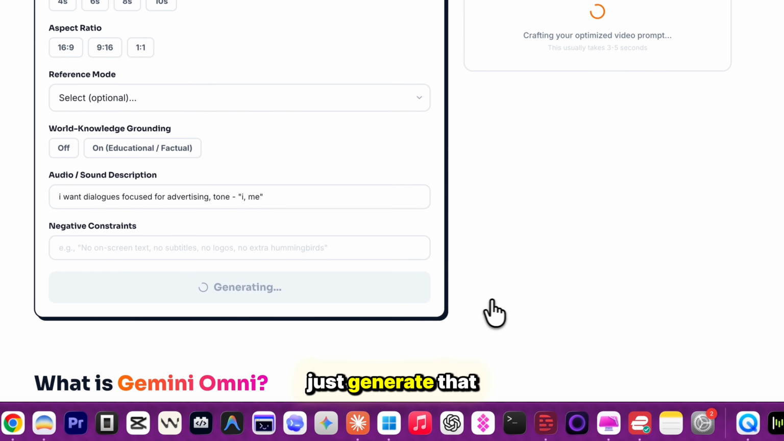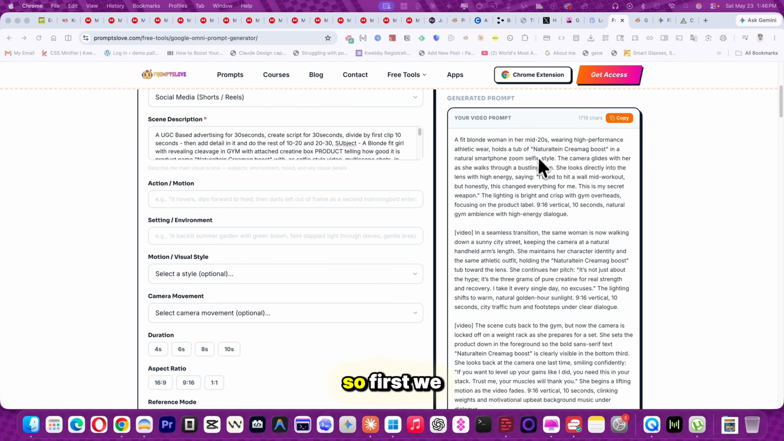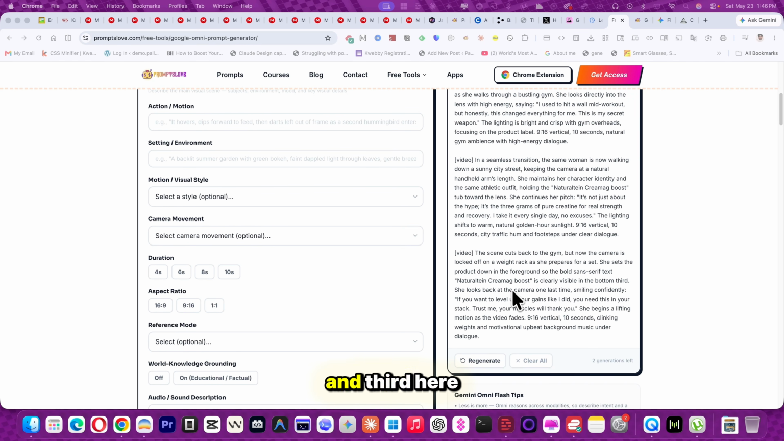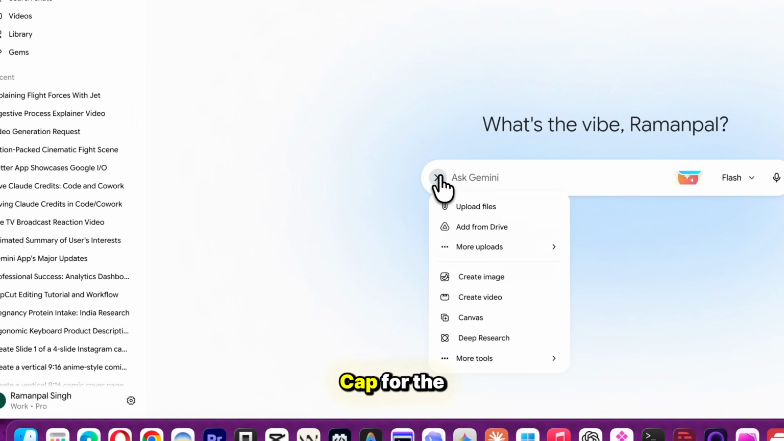So let me just generate that using this particular form. And you got 3 prompts in one go. So first we are going to use the second and third here. So to do that, you can use Gemini to create 3 clips per day because they have this 3 clips capped for the pro users.